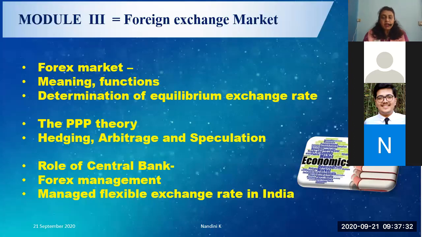What is a foreign exchange market? What is a vehicle currency? What are the functions of a foreign exchange market? Who are the dealers under the foreign exchange market? How do you determine equilibrium exchange rate? There is a demand for foreign exchange and there is a supply of foreign exchange. They both help you to determine the rate of exchange, and that is how we come to the conclusion that $1 is rupees 75 or so on and so forth. So that is as far as the foreign exchange market is concerned with its meaning and its functions.